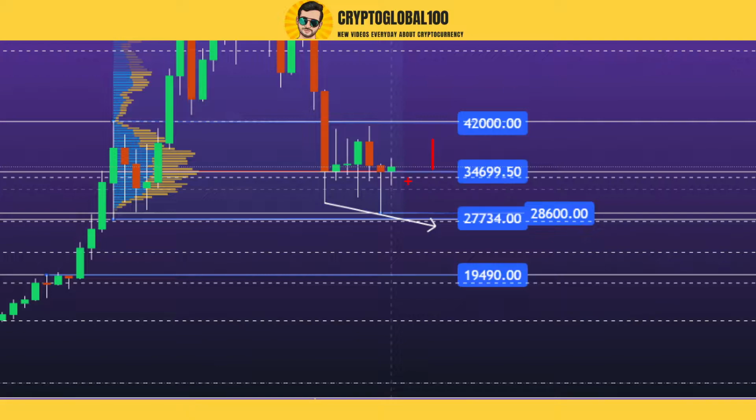If we follow that pattern, then any candle on the next week, we would be going down to this area of 27 to 28,000, which I have been telling you guys for quite some weeks. I've been telling you that BTC is going down to $28,000. This is scenario one.